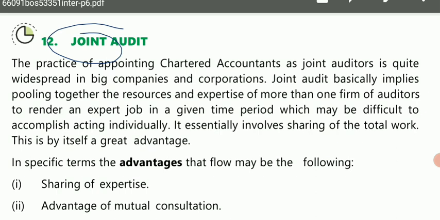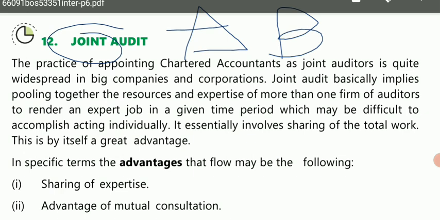So what happens is, suppose there is one audit firm A and another audit firm B. Okay, so A has its own expertise, A has its own resources, similarly B has its own resources. Now maybe A is expert in, suppose, direct tax, but B is expert in indirect tax, so they share different fields of expertise and different resources also. Okay, there might be different resources in both the organizations.